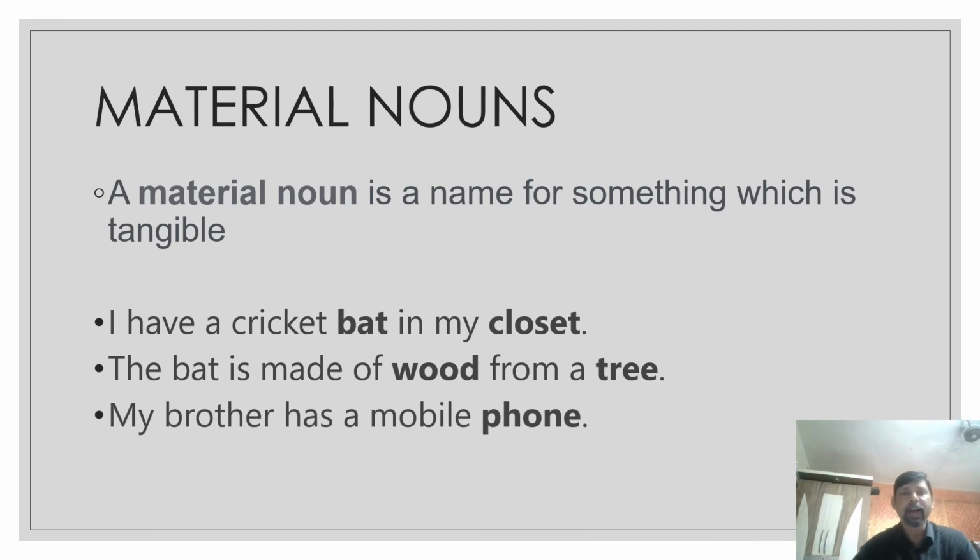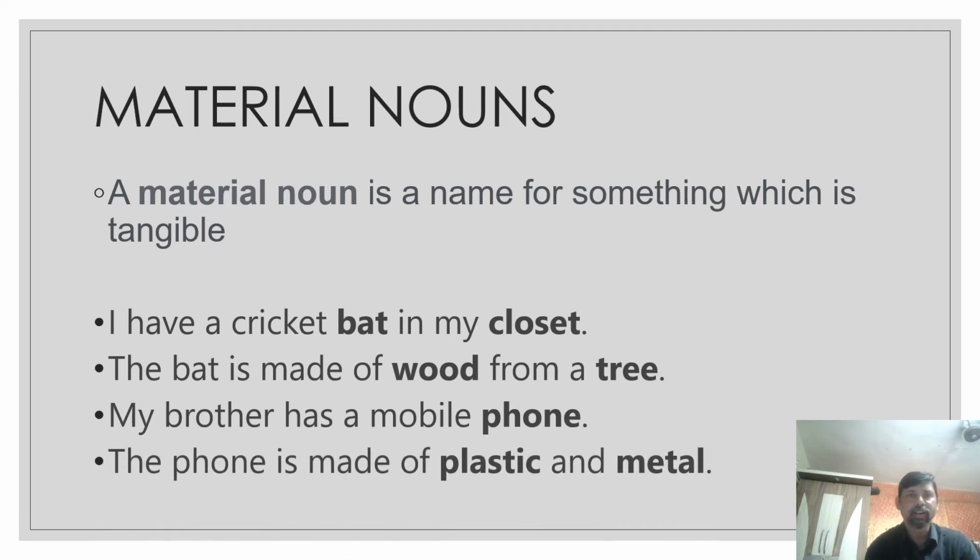My brother has a mobile phone. Phone is a tangible asset. You can touch the phone. So that's why it's a material noun. And the phone is made of plastic and metal. So plastic, you can touch the plastic, you can touch the metal. So these are material nouns.